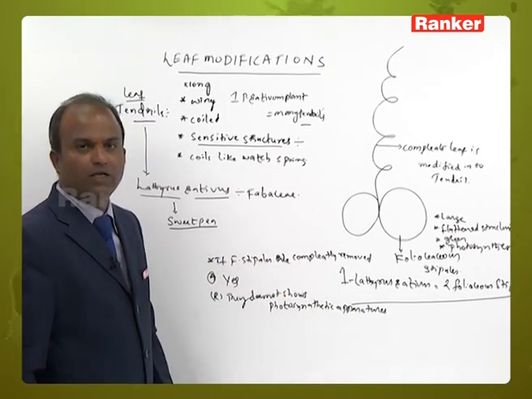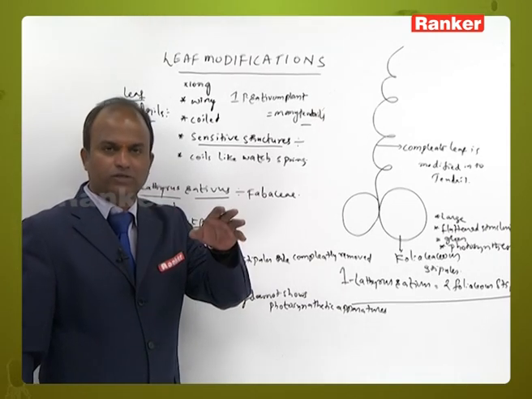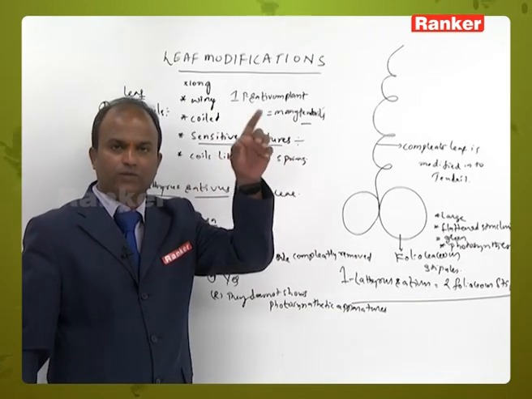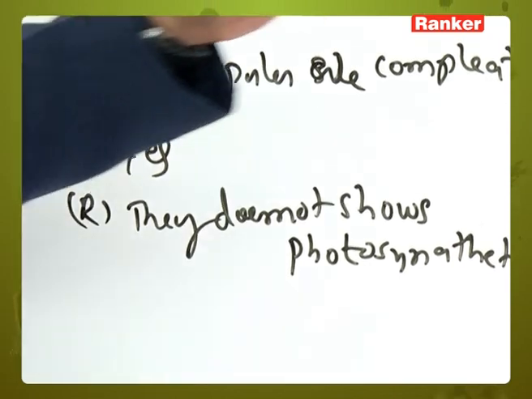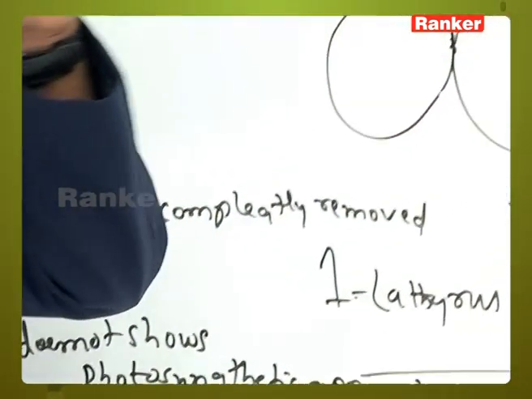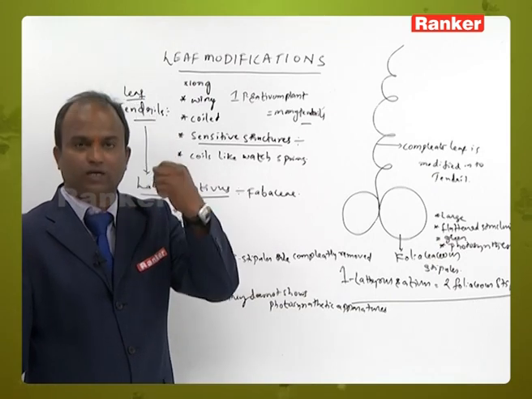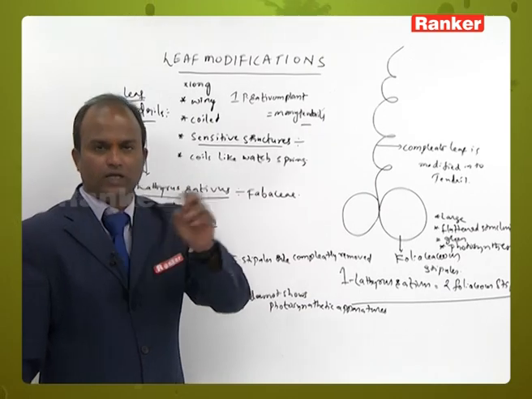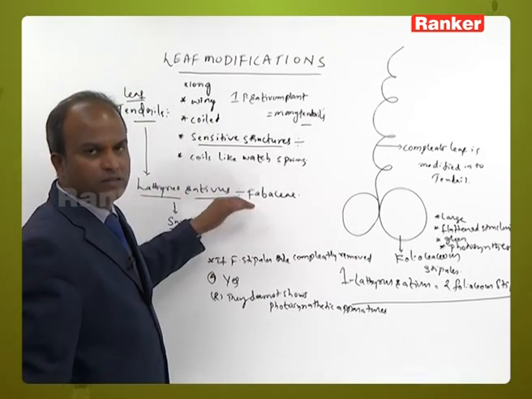But in Pisum sativum, even if foliaceous stipules are removed, it can survive. Why? Because the photosynthetic function is performed by the basal leaflets. But in Lathyrus sativus, foliaceous stipules are the only photosynthetic structures. If they are completely removed, then the plant will undergo death.